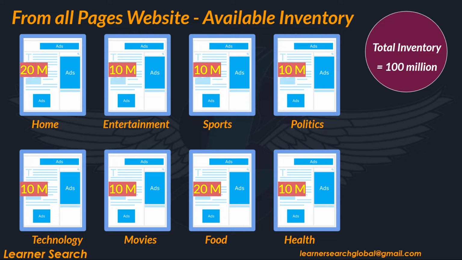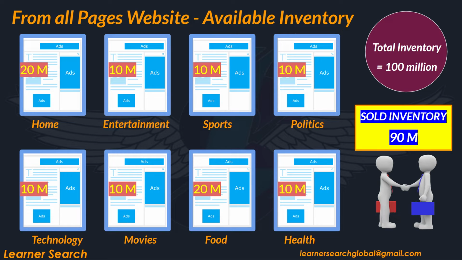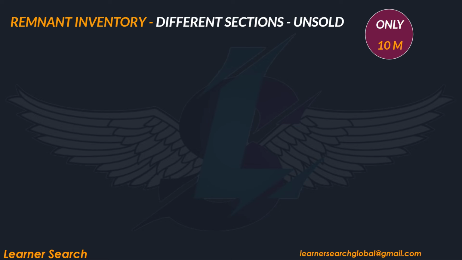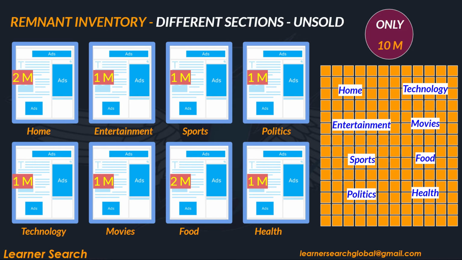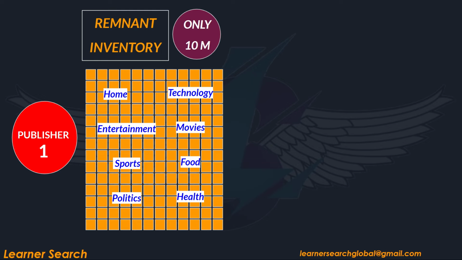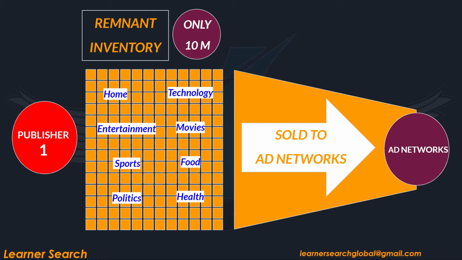on the website. Out of 100 million impressions, let's assume 90 million impressions are sold and they are premium now. The remaining 10 million impressions are unsold across different page categories as shown here. Now these remnant impressions are with me and are ready to sell via ad networks. And ad networks purchase this remnant inventory.